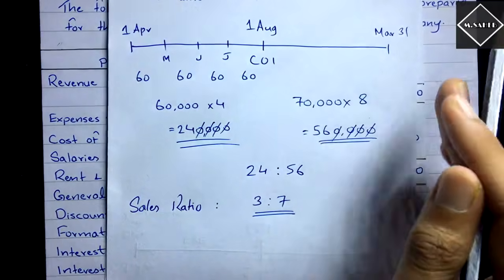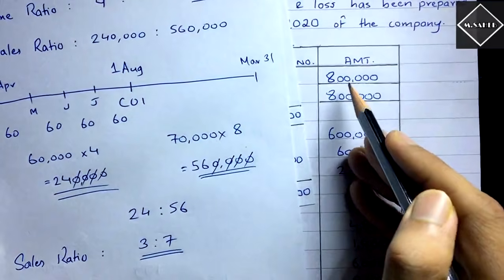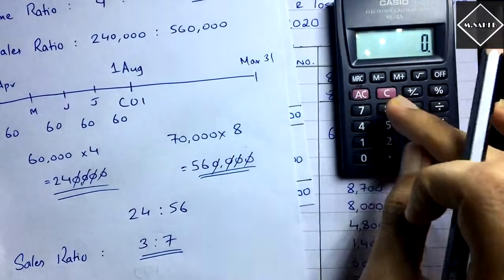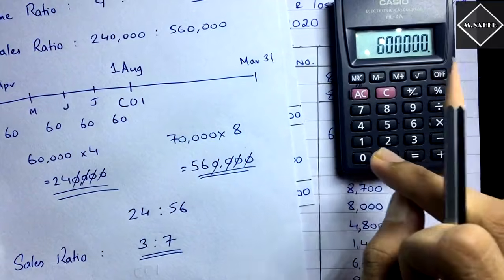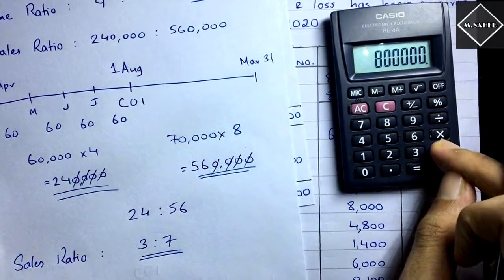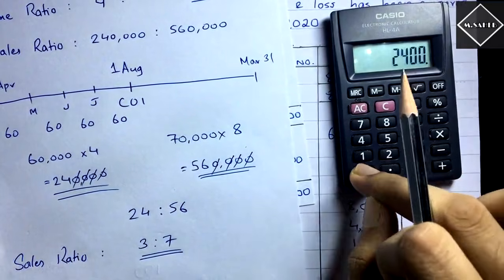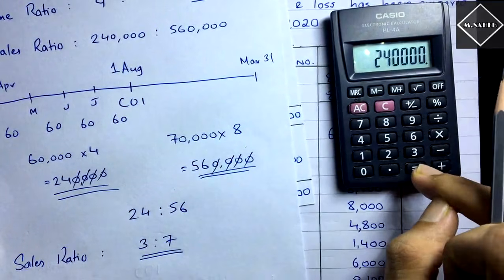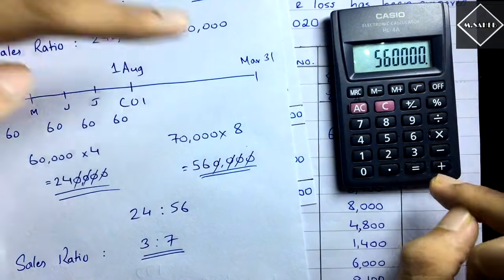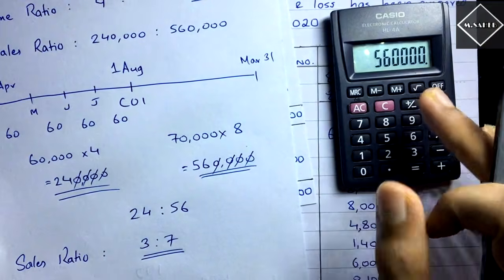How is that? Because we have total sales, that is 8 lakh. If total sales is 8 lakh, and you come to know 2,40,000 sales are of the pre-period, then if you subtract that, whatever is left is the post sales. Yes, 5,60,000 is the post sales. Or you can do the calculation.